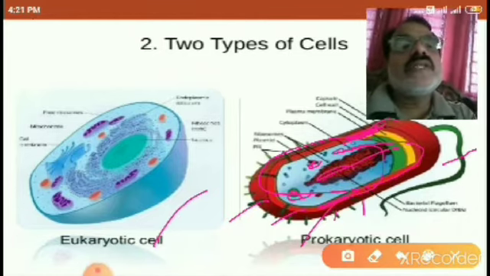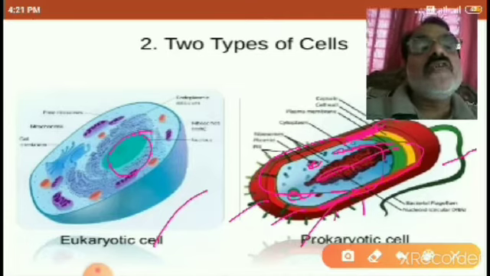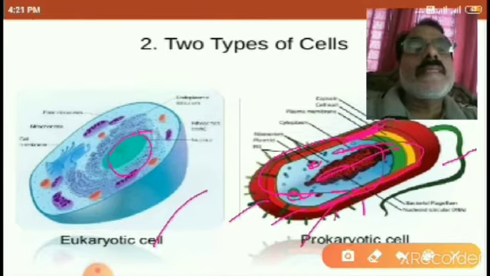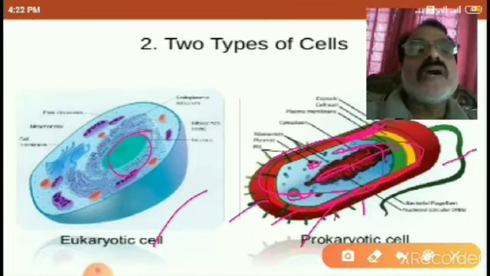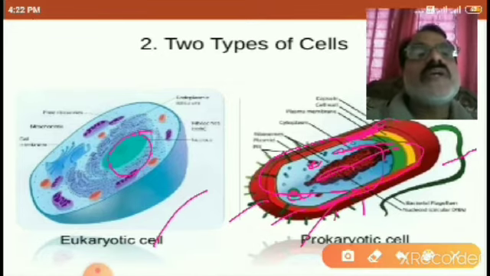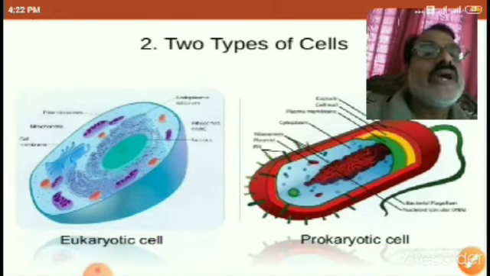So what about the eukaryotic cell? Here a prominent, true, conspicuous, visible nucleus is present. That's why eu means true, karyon means nucleus, and these are called eukaryotes or eukaryotic cells. It is present in higher plants, and in organisms other than blue-green algae and bacteria. So two types of cells are present: one is the eukaryotic cell, the second one is the prokaryotic cell.